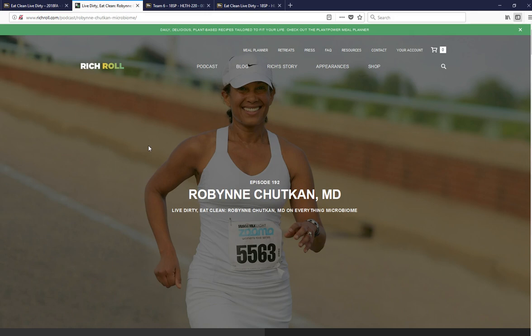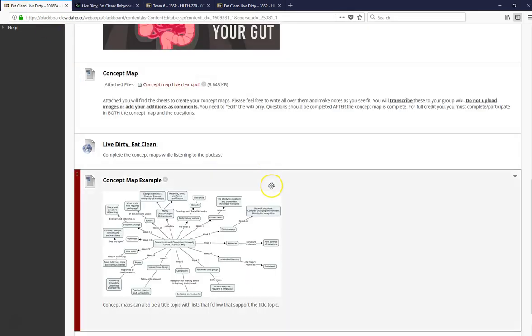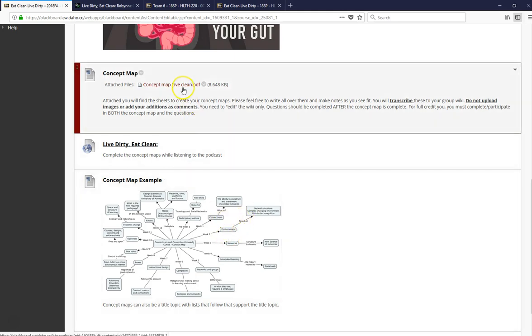You want to make sure that you take the time. We'll actually spend a fair amount of time on the microbiome, and so this is going to really give you a strong foundation for that. The best way to study this podcast is to complete a concept map while you are listening. A concept map, this is one example. This could also be headers.